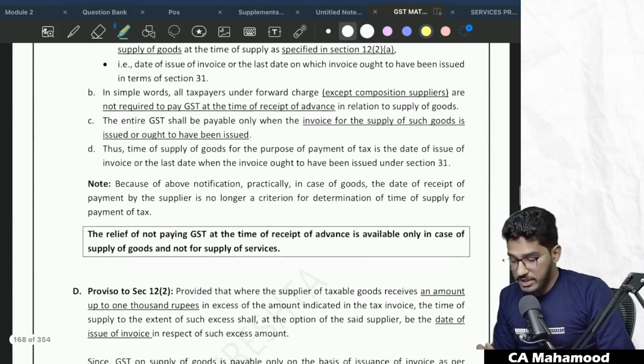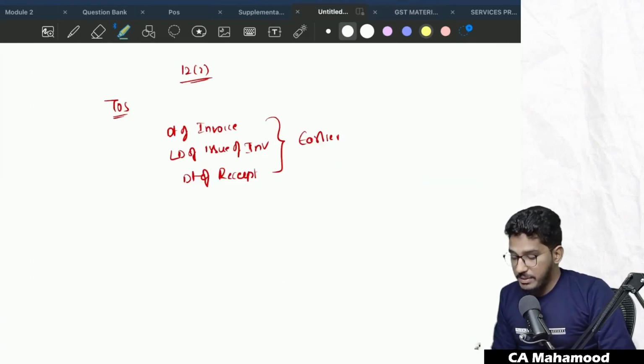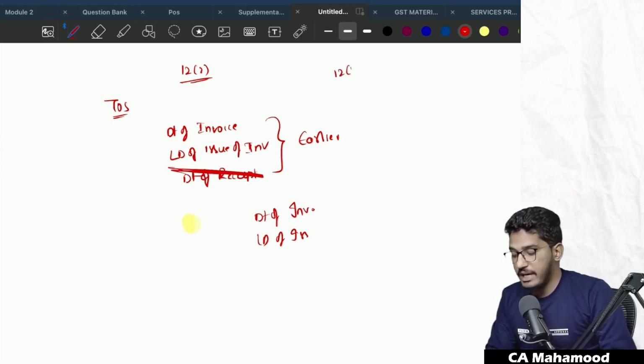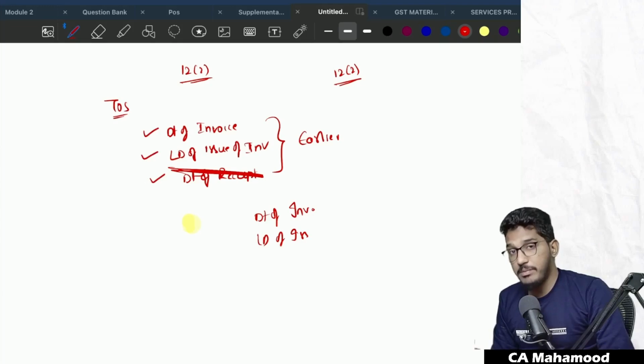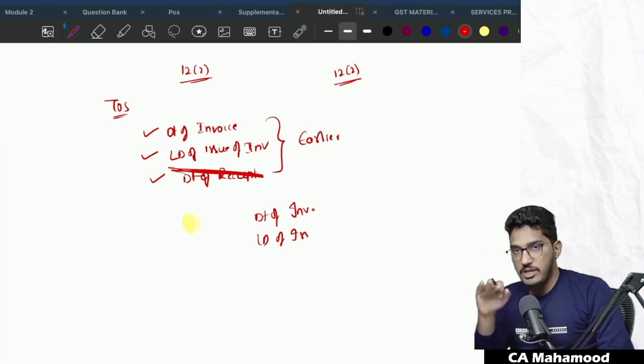Because of that notification, in case of goods, the date of receipt of payment is no longer a criterion. So in case of supply of goods, practically the time of supply will be either the date of invoice or last date for issue of invoice, whichever is earlier. This has become completely irrelevant. Otherwise, if you received the payment earlier than the invoice, you would have to pay the GST much earlier.